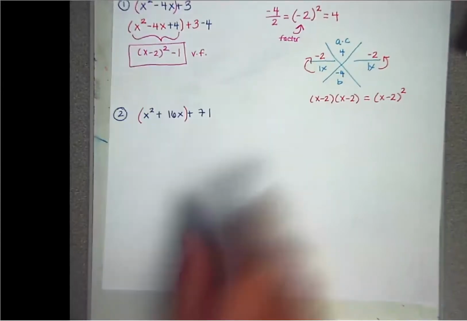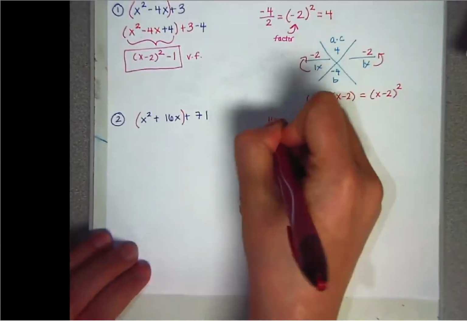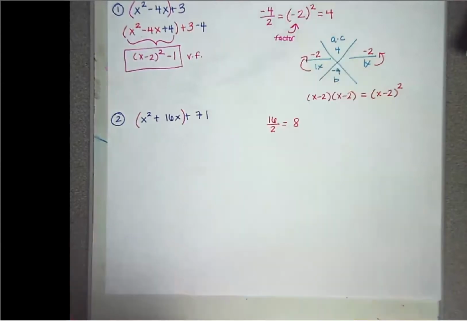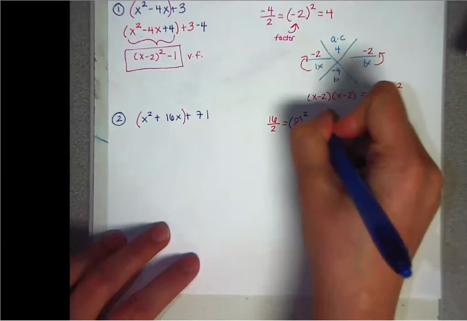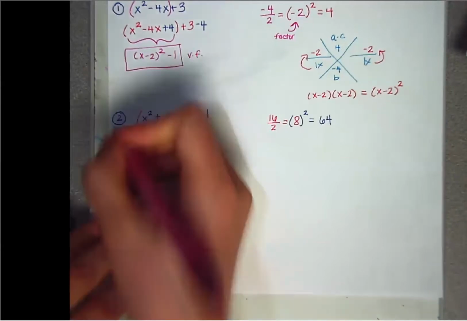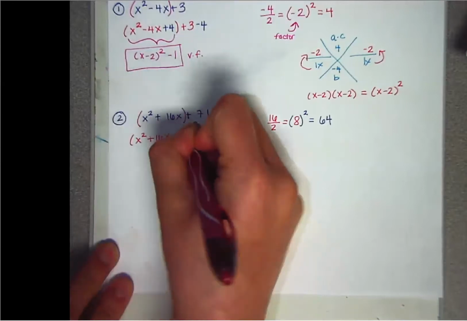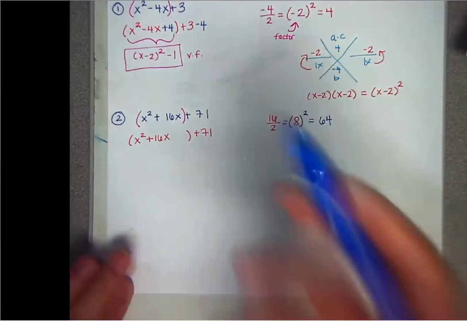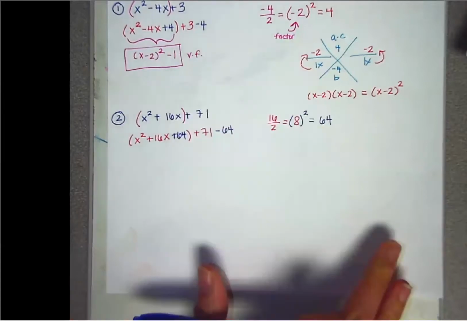I'm going to take b, which is positive 16, divided by 2, which gives us 8. And then I'm going to square that number, which gives us 64. So 64 is the number I'm going to add on the inside, subtract on the outside. And that's going to look like this. Plus 64 here, and minus 64 there.